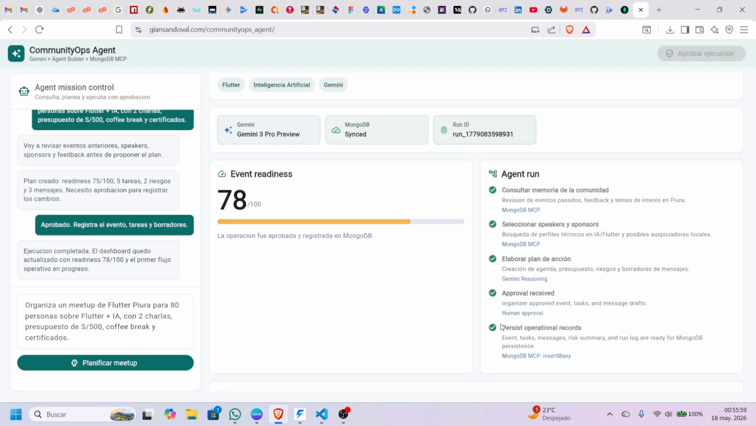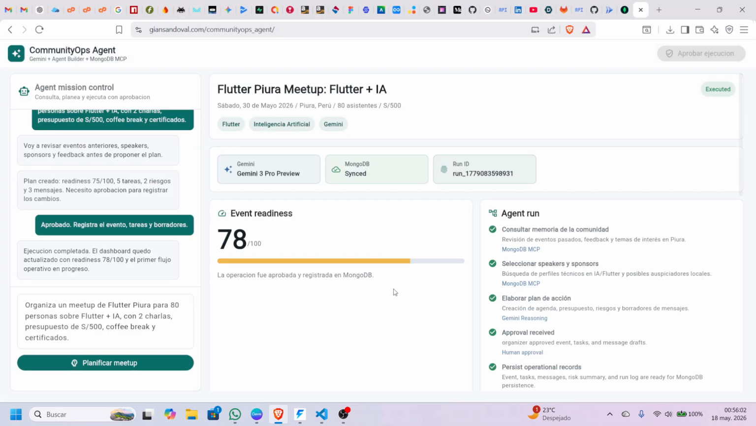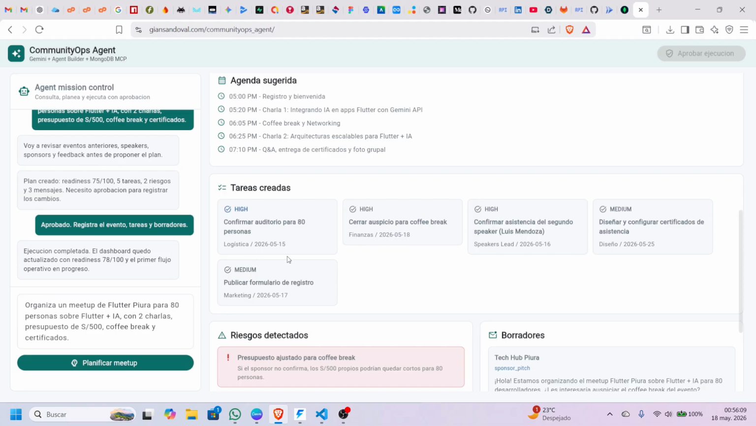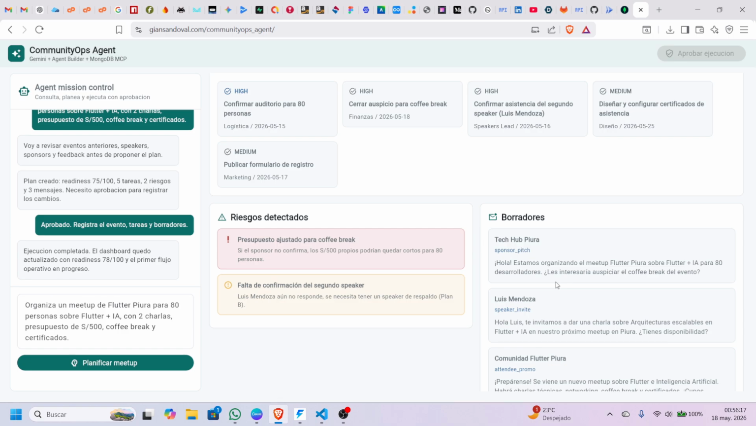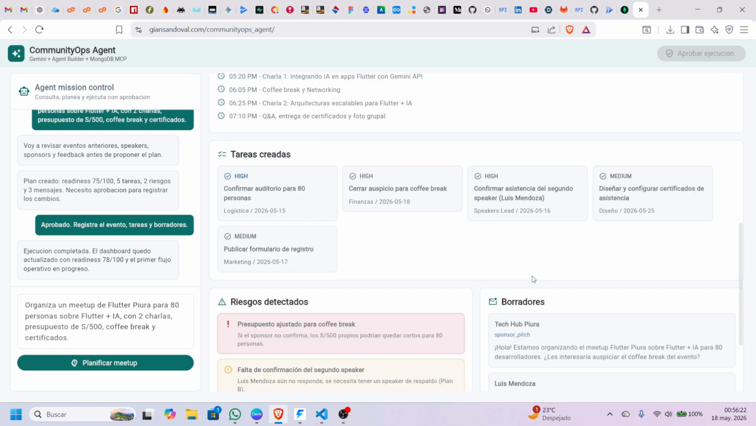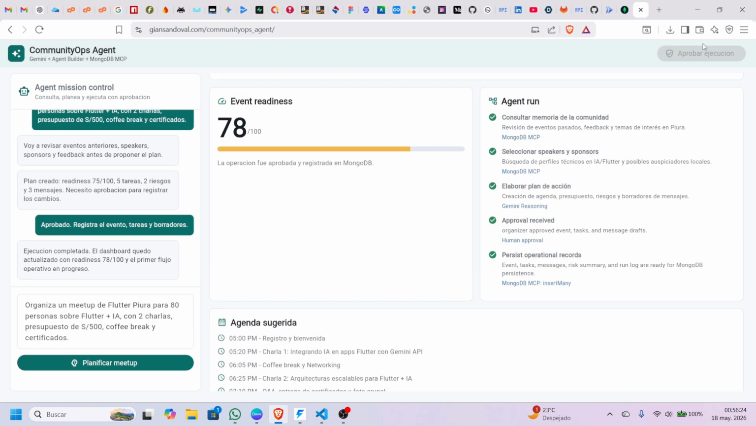CommunityOps Agent demonstrates how AI agents can go beyond chatbots by understanding a mission, planning actions, waiting for human approval, and persisting operational knowledge. The first use case is Flutter Piura, but the same workflow can support developer communities, universities, boot camps, and local organizations.